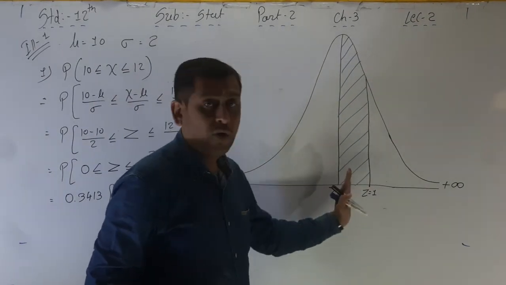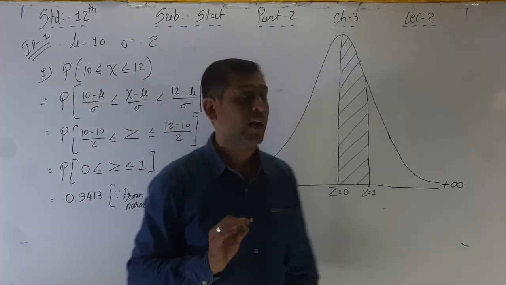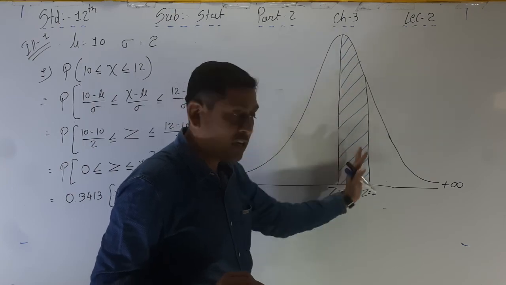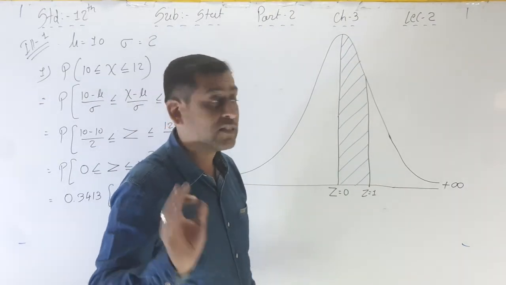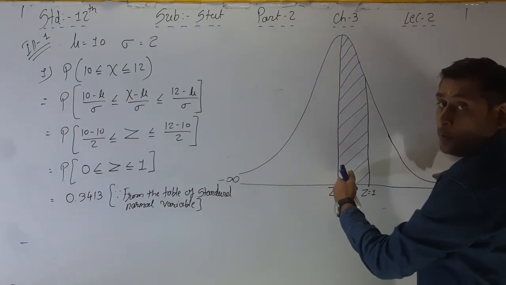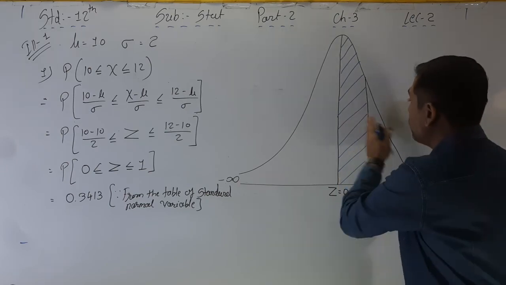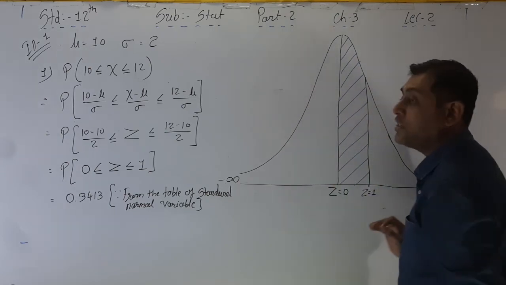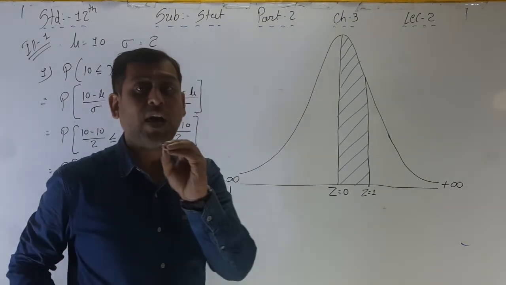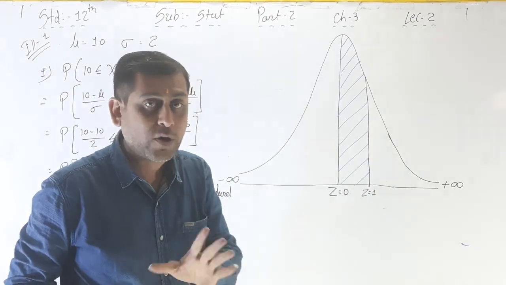Which area we have to find out? 0 to 1. That lies between 0 to 1. Z's value lies between 0 to 1. So we are writing out here the area is this, and the value of this area. See, the value of this to this is 0.5. This side the value of probability area is equal to 0.5, and this side area is equal to 0.5. But from 0.5, that is 5,000. 0.5 means 5,000.